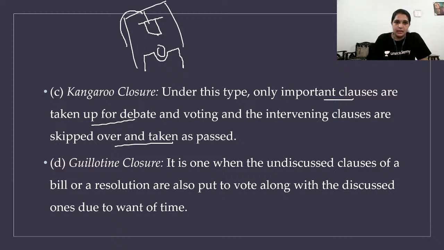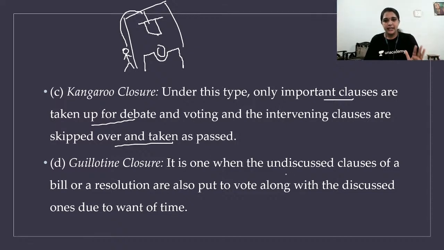The rope will be held by some person here. I'm really sorry for polity, but I think this diagram is more than enough just to explain guillotine. This person leaves the rope, the knife goes and cuts that person's head. Guillotine means cut short, stop it. Wherever we are, just stop it and they go for voting.